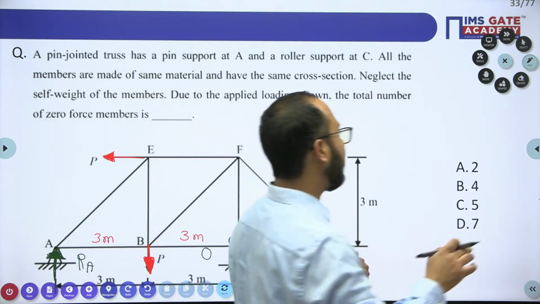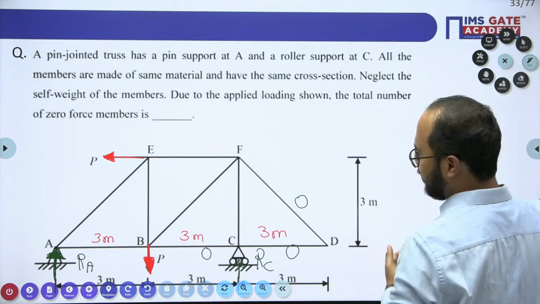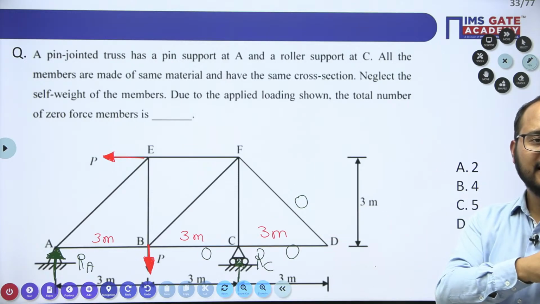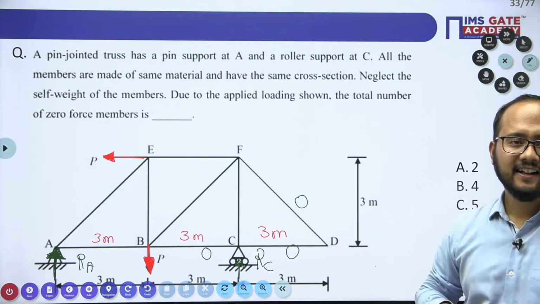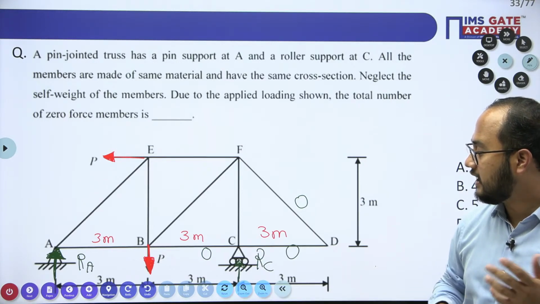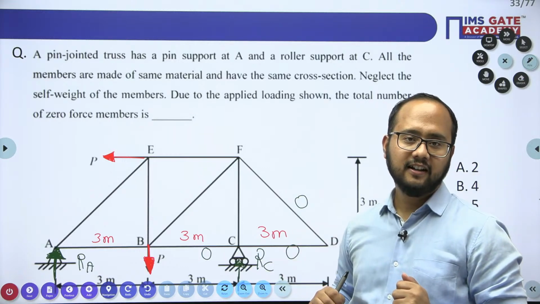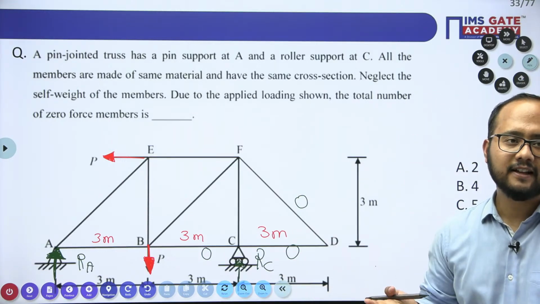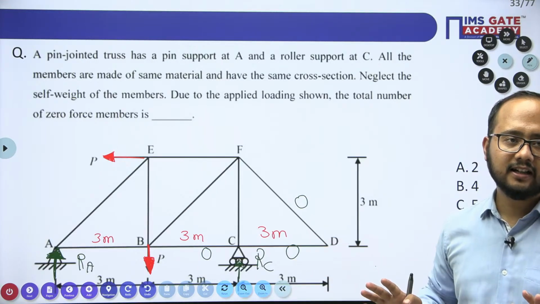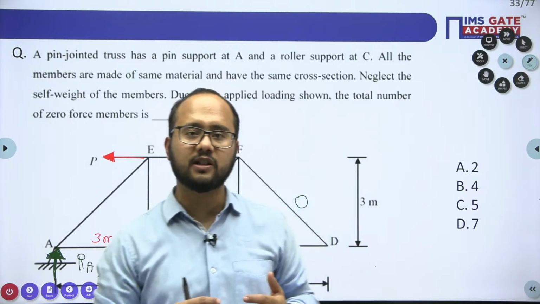You will find one important detail here. Can we say CF also 0? No, CF will be 0 depending on whether RC is 0 or not. See, this is not a very simple question. It looks simple, but actually more things are hidden in this question.